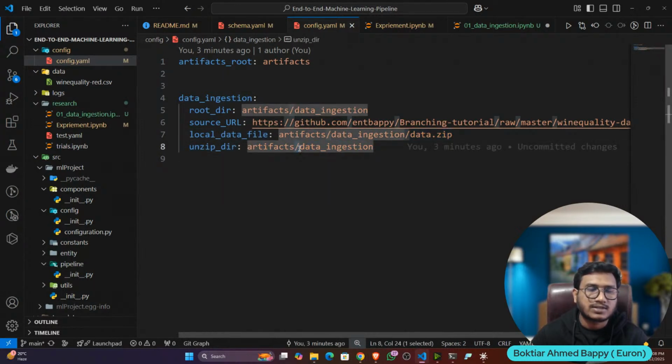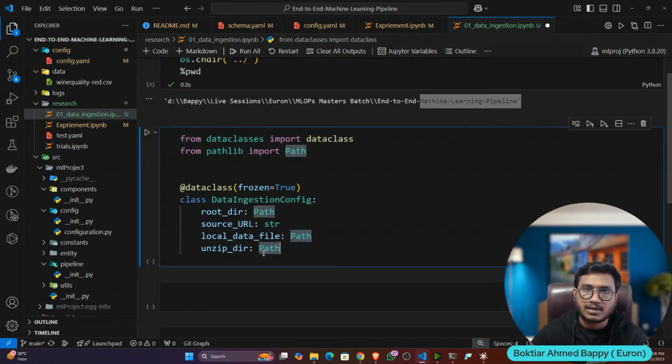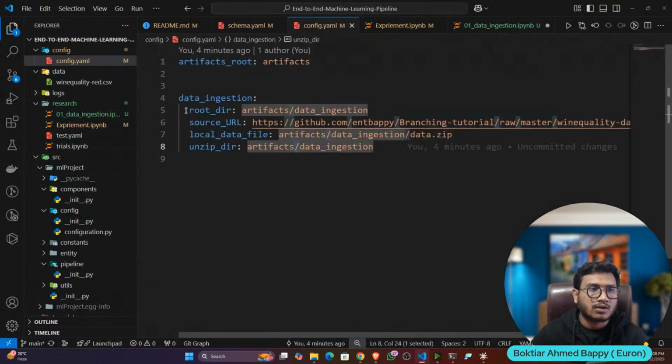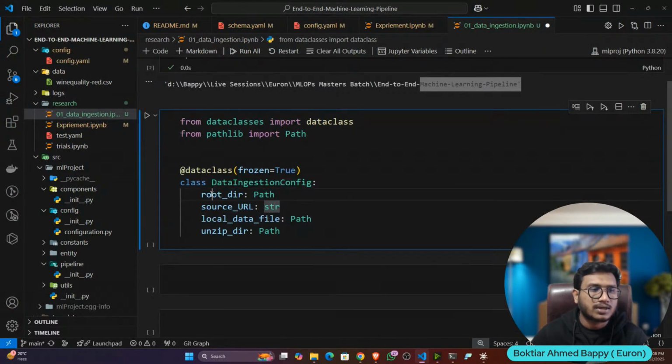Again I'm giving the forward slash, and if you're running on a Windows machine, there might be a possibility it will throw an error. That's why we are handling this scenario with the Path library. Yesterday I already showed you one example. Now this entity will return all the variables you have defined in the config.yaml. Here I've defined four variables: root directory, source URL, local data zip file, and unzip directory. And here we are specifying the format, what kind of variable it is, and here we are giving the dataclass.